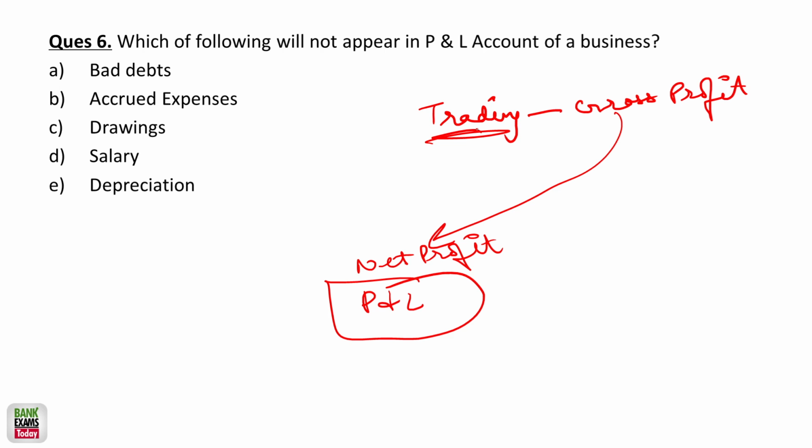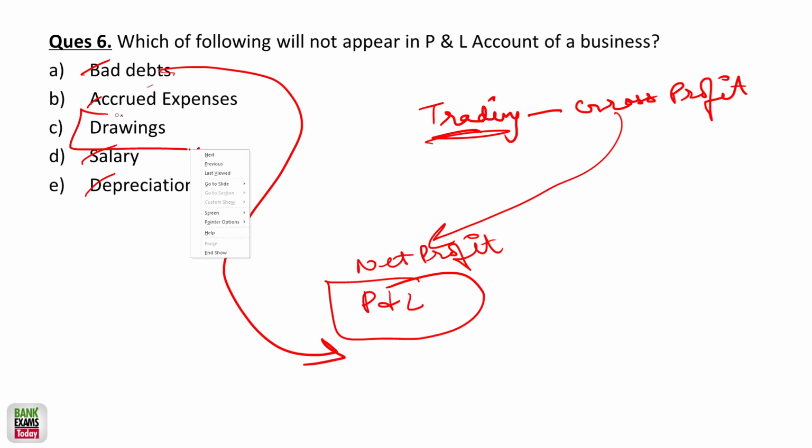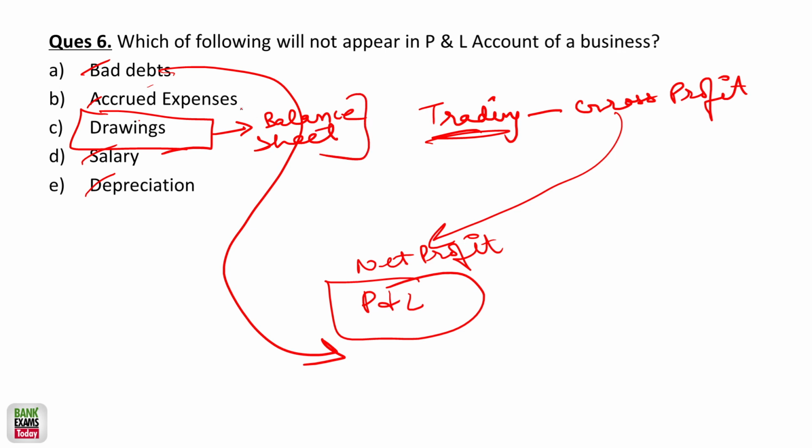So which of the following won't appear in P&L account? Give it a close look. Bad debts, it is an expense, right? The provision for bad debts is created, so its effect is in the P&L account. Yes, accrued expenses, they are there. Salaries, depreciation, obviously they are there. But what about the drawings? The drawings are in the balance sheet. It is in the balance sheet, right?